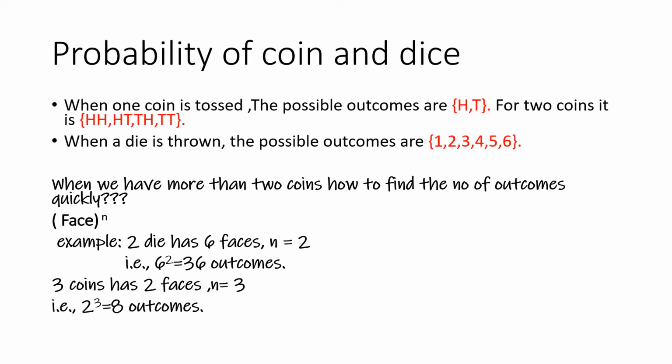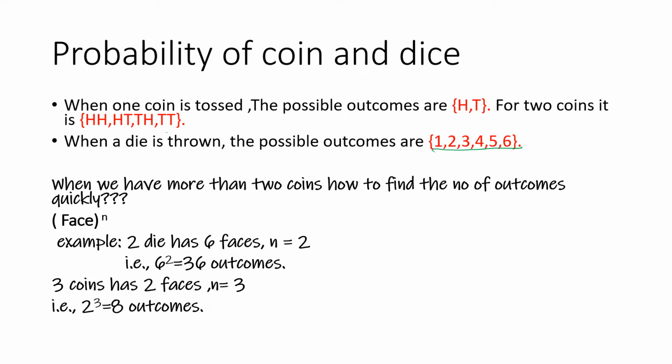Next is the sample space of coins and dice. When one coin is tossed, the possible outcomes are heads and tails. For two coins, it is HH, HT, TH, and TT. For a die, when it is thrown, the outcomes are the numbers 1 to 6. You might be wondering how to find this for more than two coins. You can find it the same way, but it is time-consuming, so I have an easy way to do it quickly.